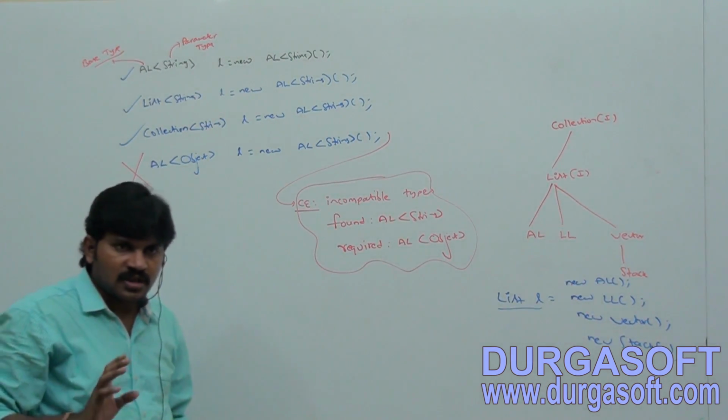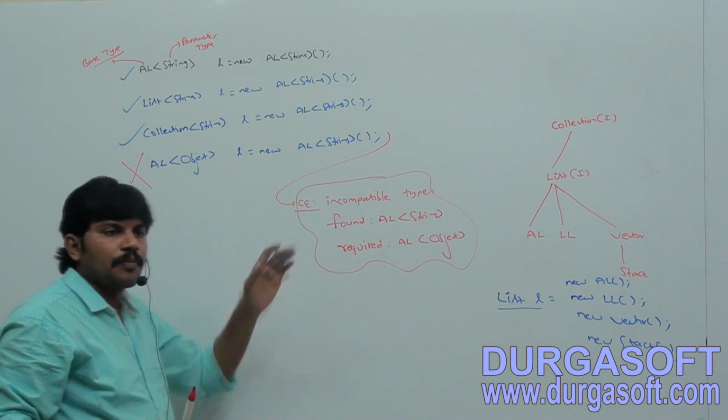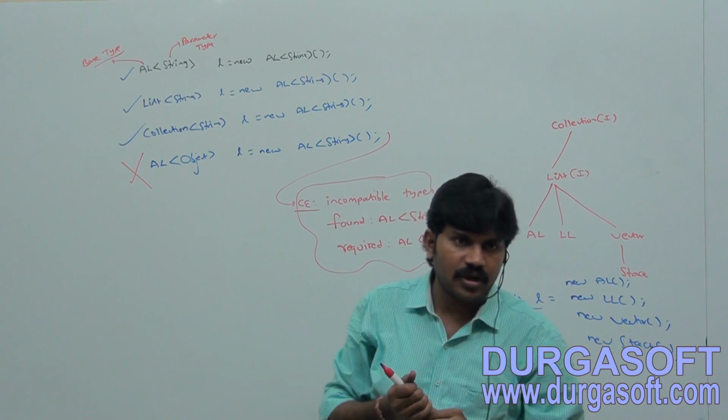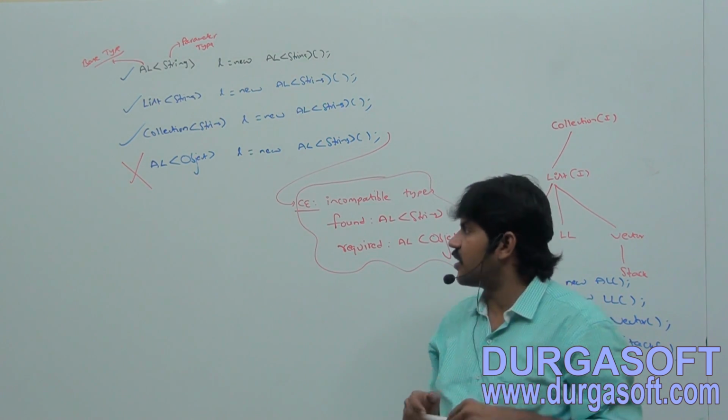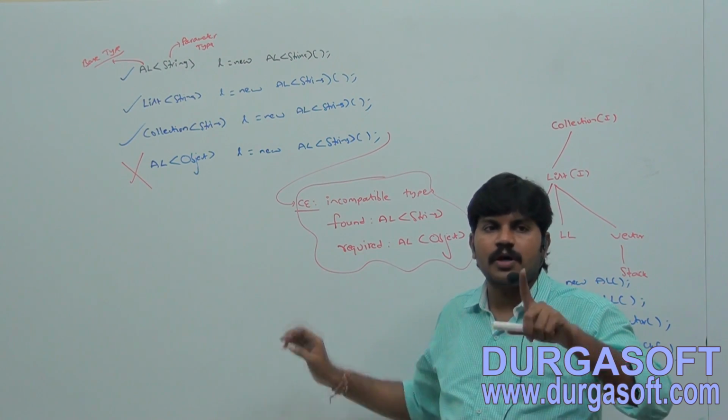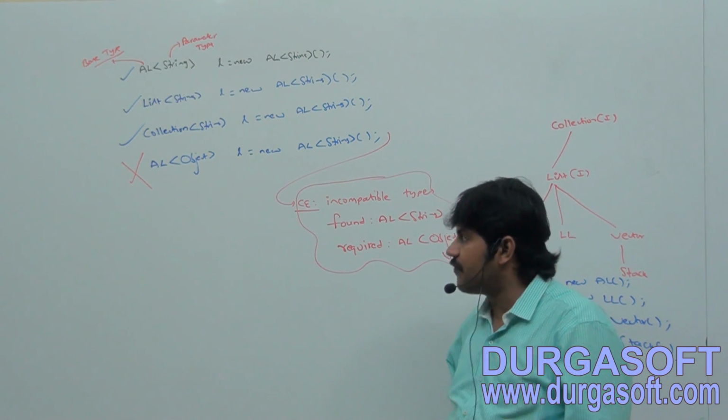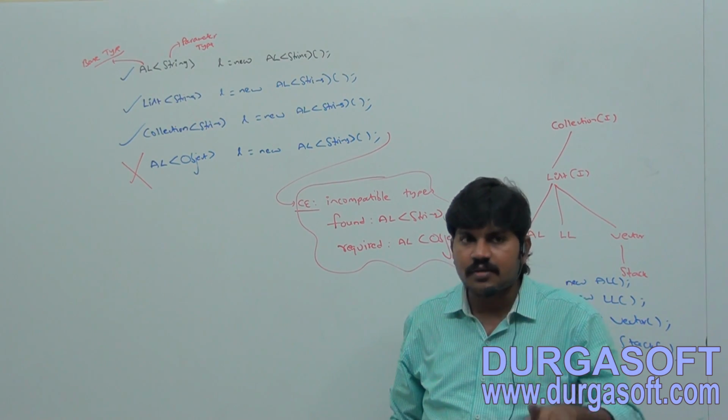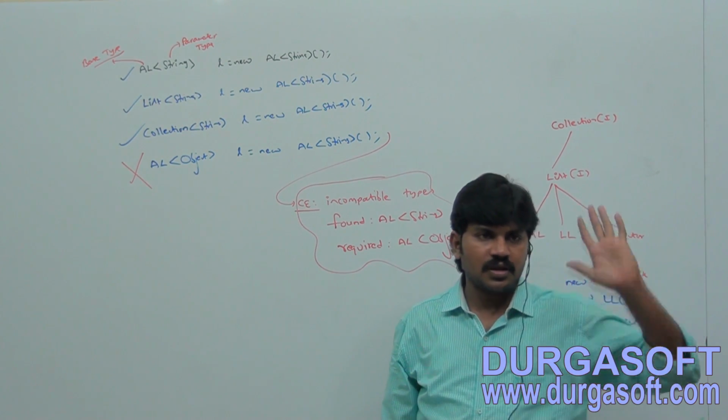Are you able to understand, right? Okay, make sure you people have clear clarity, right? Any explanation required about this one? Okay. So the polymorphism concept is applicable only for the base type but not for the parameter type. Clear for all of you, right?